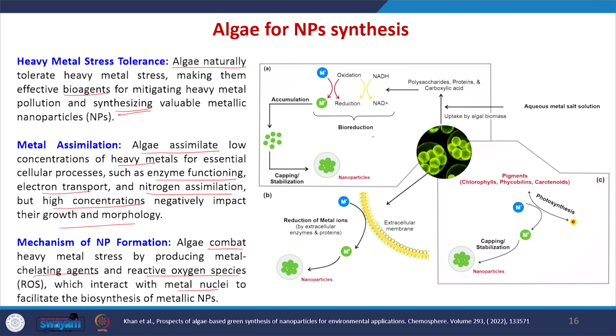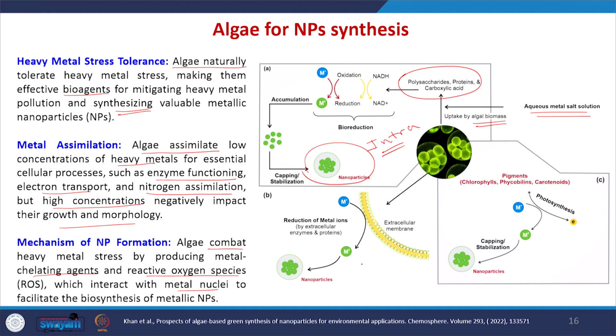One is intracellular. Once we add the aqueous metal salt, the algal biomass will take up this metal salt solution and can synthesize the metal nanoparticles inside the algae using polysaccharides or proteins, which can act as a reducing agent as well as a stabilizing agent, and you can get stable nanoparticles.